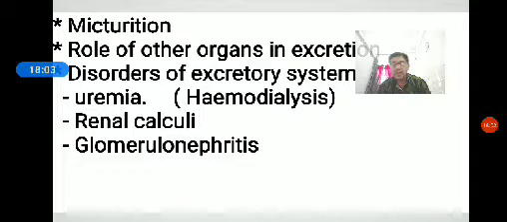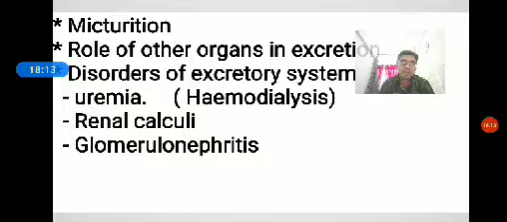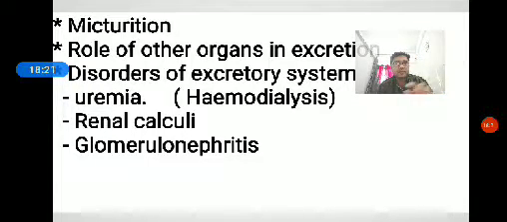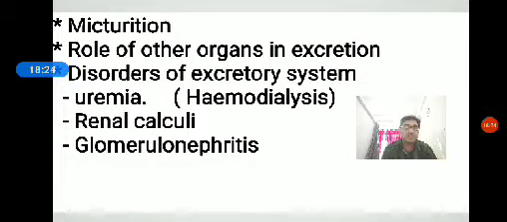Then the role of other organs in excretion. Apart from the kidney, there are some other organs that perform excretion, like lungs, liver, and skin, which help in the elimination of excretory waste. Okay. Then the disorders of the excretory system.